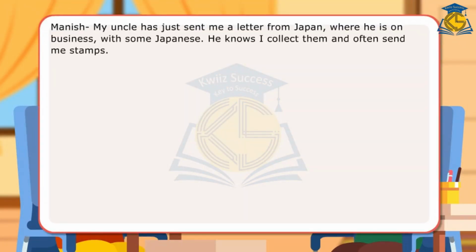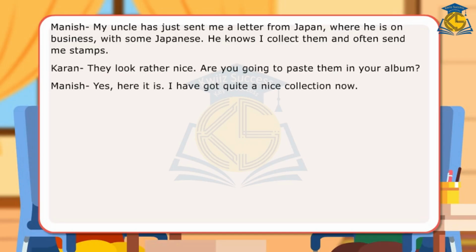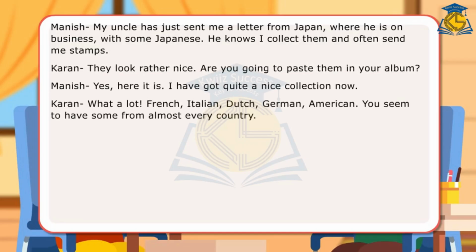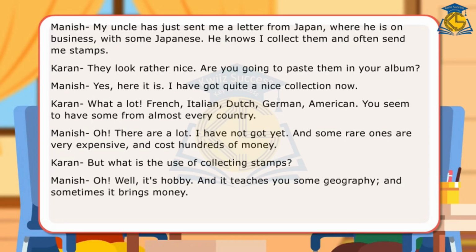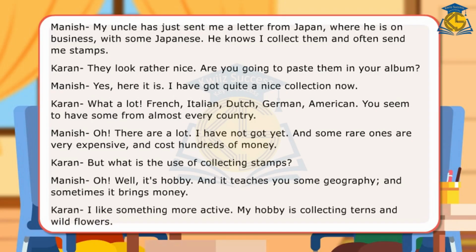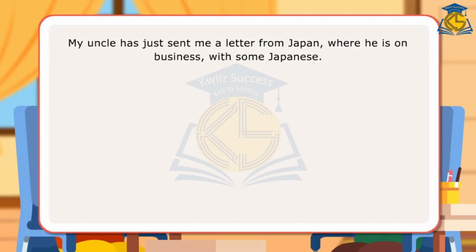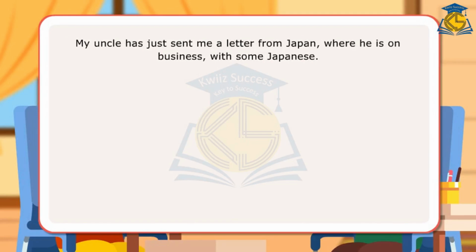In the dialogues, the friends have used some for expressions of quantity and in affirmative contexts. We come across certain nouns with zero article or no article. Here are some examples of sentences with some and zero article. My uncle has just sent me a letter from Japan where he is on business with some Japanese.